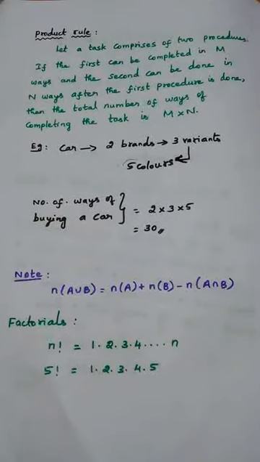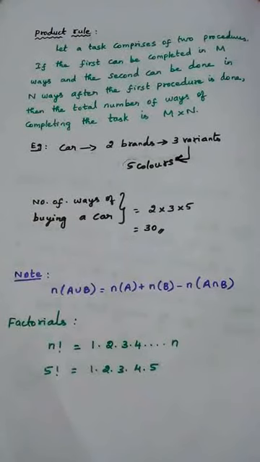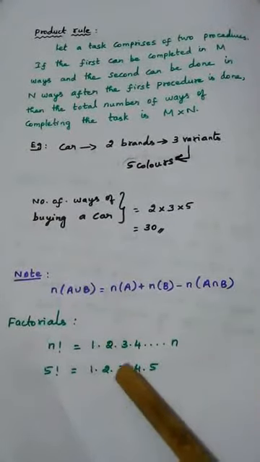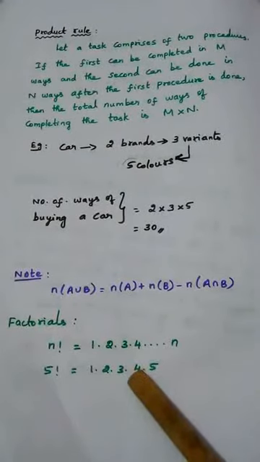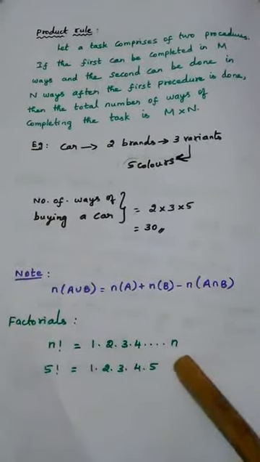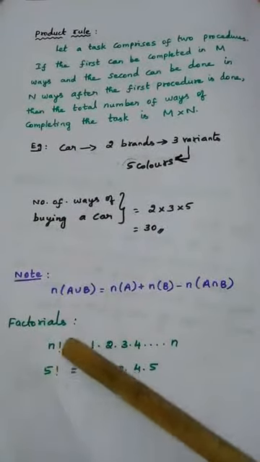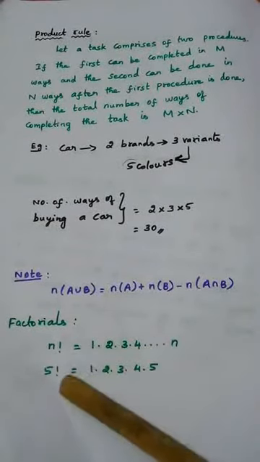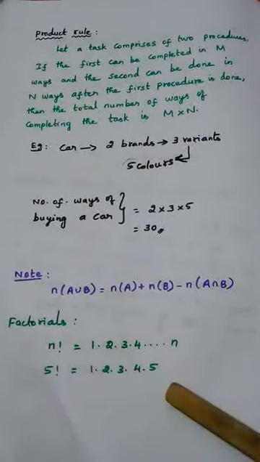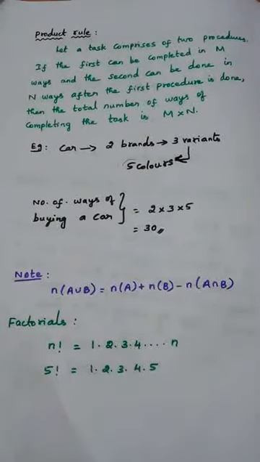What is the meaning of 3 factorial? 1 into 2 into 3, which is 6. 3 factorial means 6. 4 factorial means 24. Here 5 factorial means 2 3s are 6, 6 4s are 24, right? 24 into 5, 120. So factorial will have some value because it is nothing but multiplication. So try to understand the meaning of factorial. Now with these concepts we will go for problems.